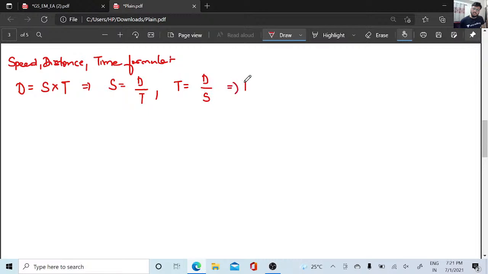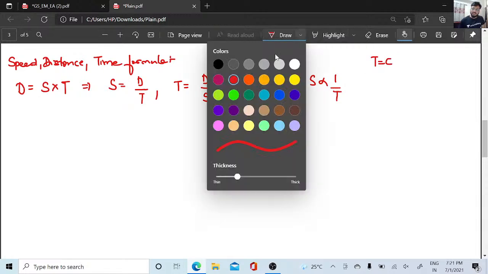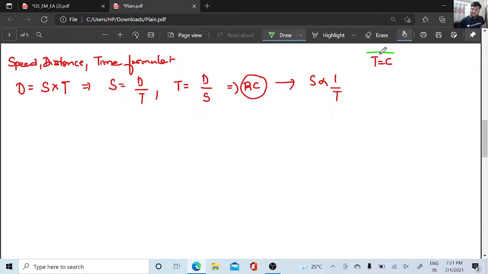So here also, can we use our ratio concept? Yes. Speed is inversely proportional to time, and if time is constant, please do listen to this, then speed is directly proportional to distance. The red one, the formula I have written in red color, applies everywhere. This one applies only when time is constant.